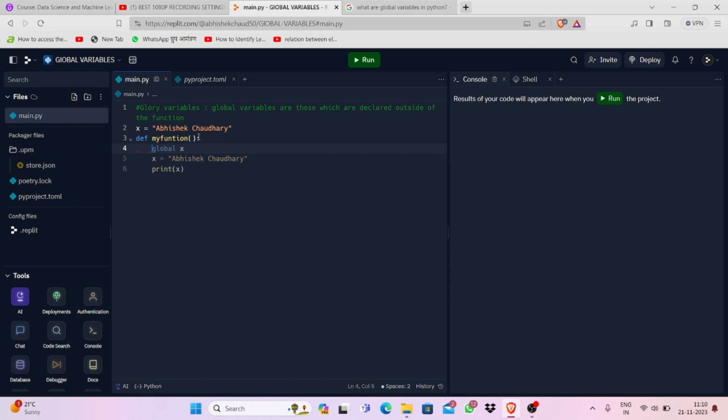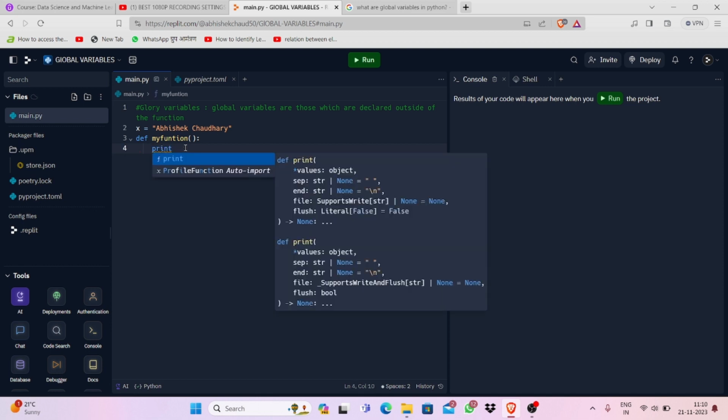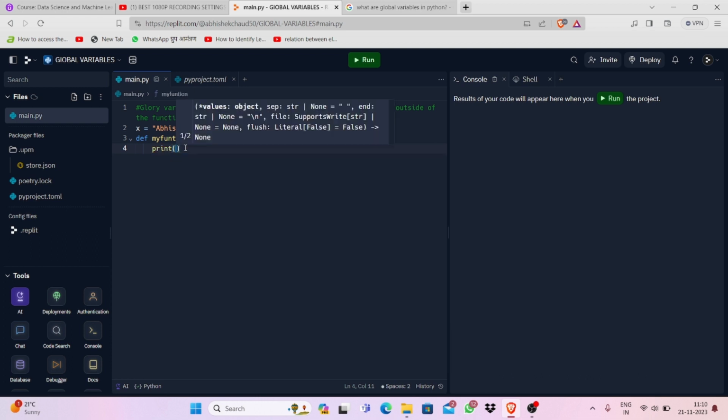Whenever you declare a function, you will start writing from this place, okay? And this place will be empty, and this space is known as indentation, okay? So you have to write print, because all these things are coming under this function. That is why we are using print. And now we will write "my name is", close the bracket. And now you have to make the plus sign, and then you can just put the variable here, okay?